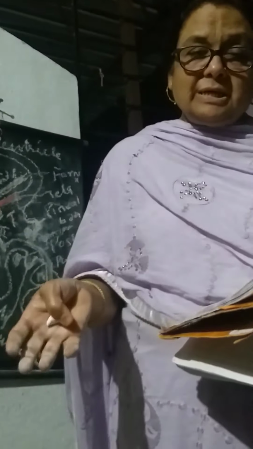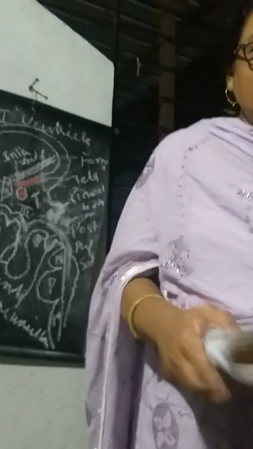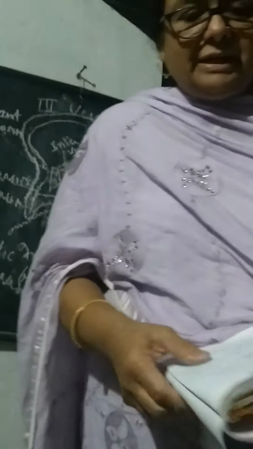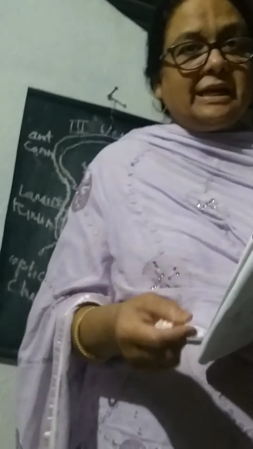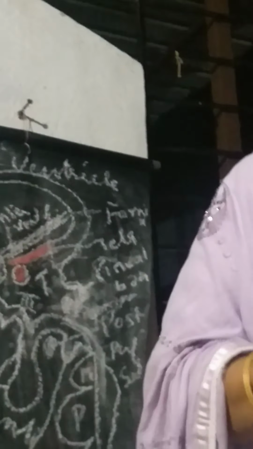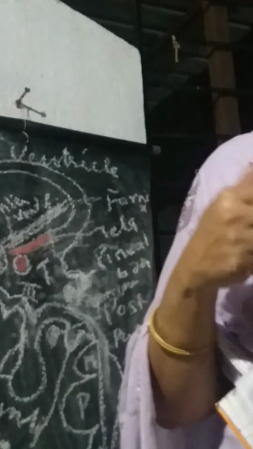And how to diagnose this? Nowadays the technology is very advanced and you can diagnose this with the help of CT scan and MRI. To repeat, the third ventricle is a median cleft present between the two thalami, and it is lined by the ependyma. Above, it communicates with the lateral ventricle through the foramen of Monro, and below it communicates with the fourth ventricle by the cerebral aqueduct. Okay?